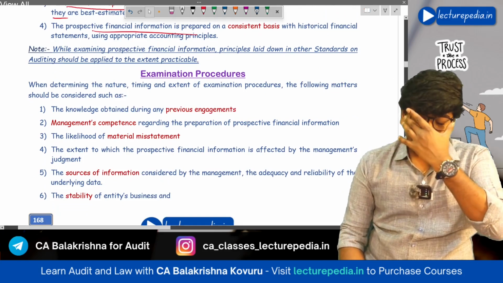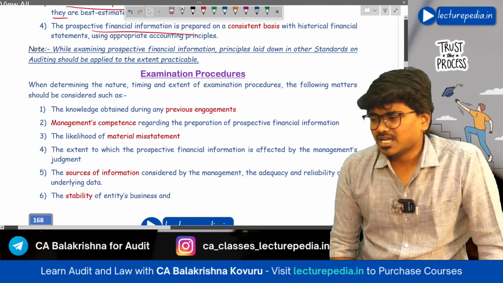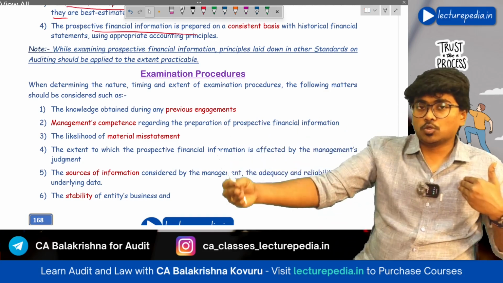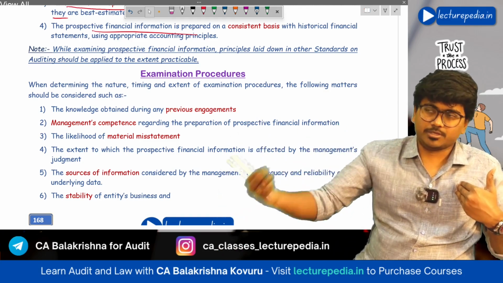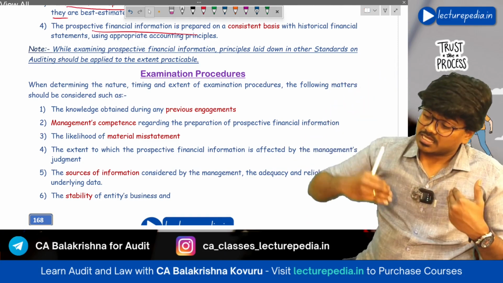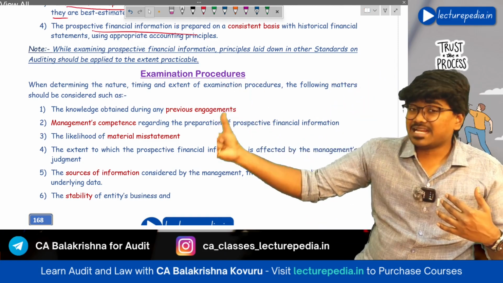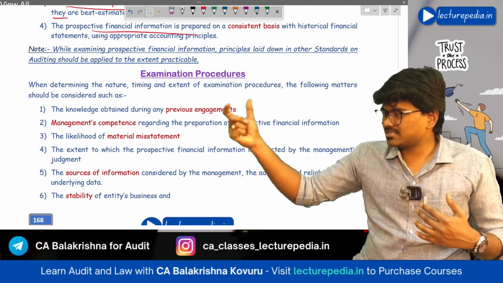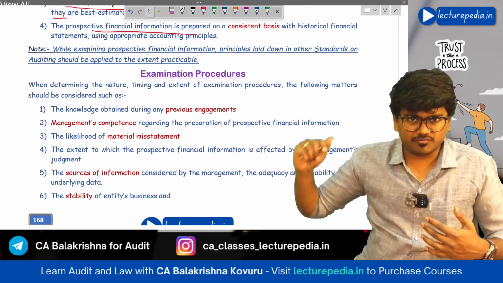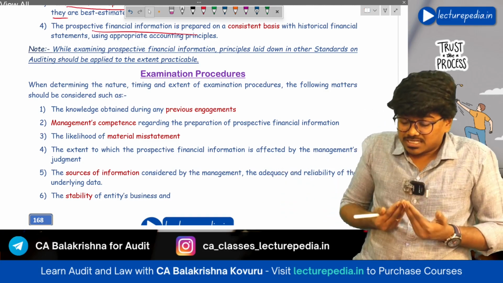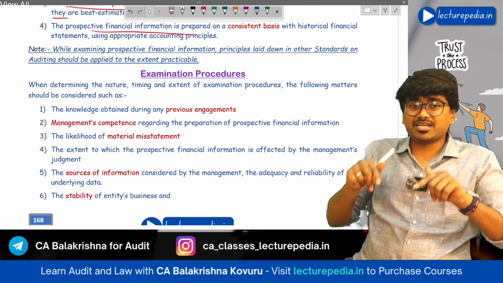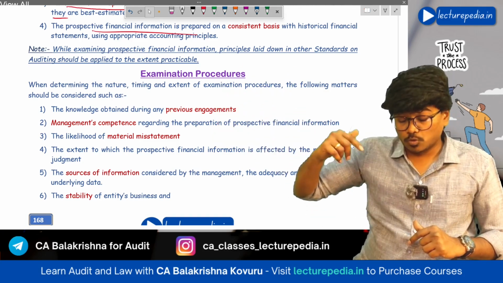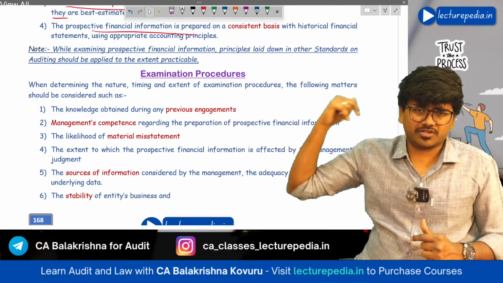While examining this prospective financial information, first of all, the auditor will see whether he has the knowledge to examine the prospective financial information based on his past experience. Then he will also see whether management is competent enough to prepare the prospective financial information. What is the experience of management in preparing prospective information? Next, he will also see whether the people in the engagement team have experience to verify the prospective financial information.